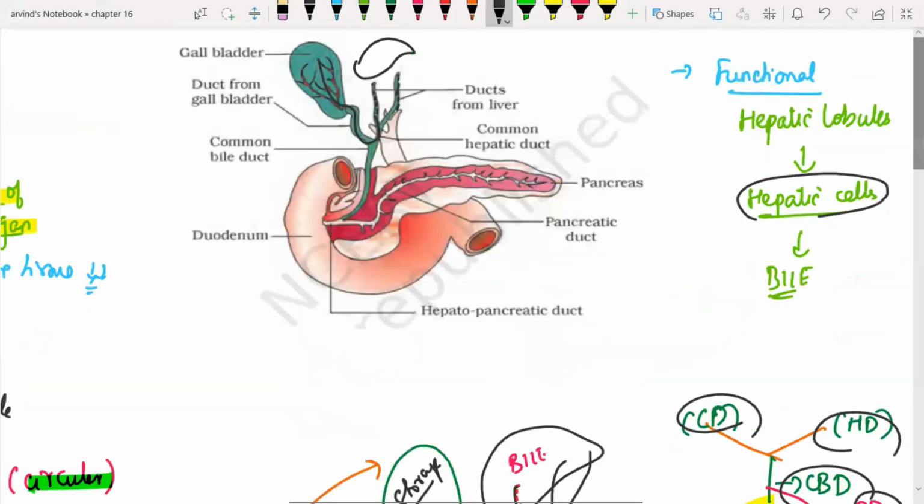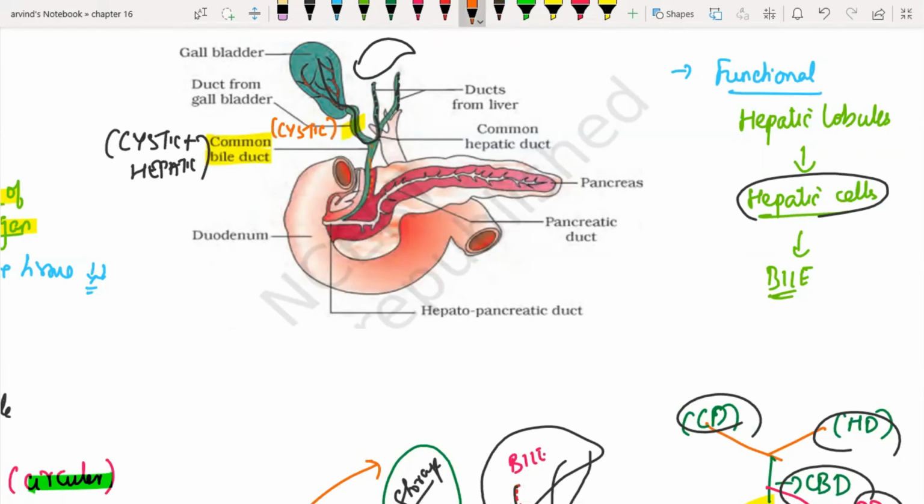Now with this understanding, let's get into this picture. I have got ducts from the liver, and this is my gallbladder, and the duct from the gallbladder is called the cystic duct. And I have got ducts from the liver, that is the hepatic duct. Then they fuse together to form what is called the common bile duct. So how is this common bile duct formed? Again, to repeat, it is cystic plus hepatic. So this common bile duct, just trace the pathway. It is just descending downwards.